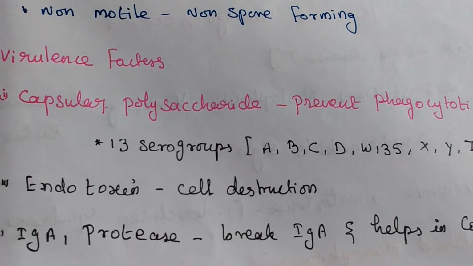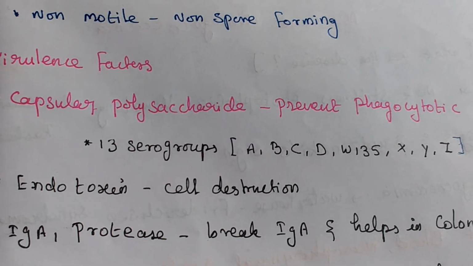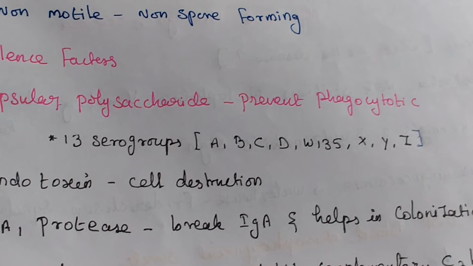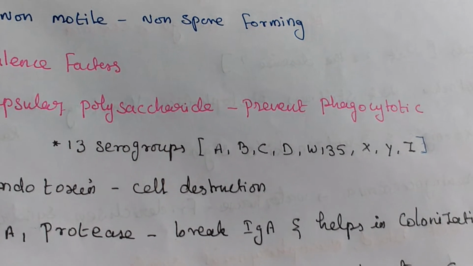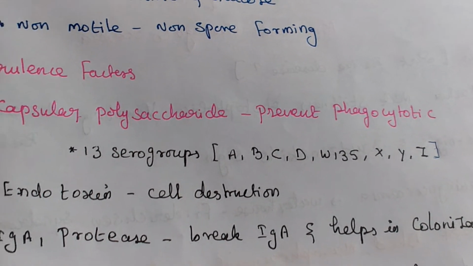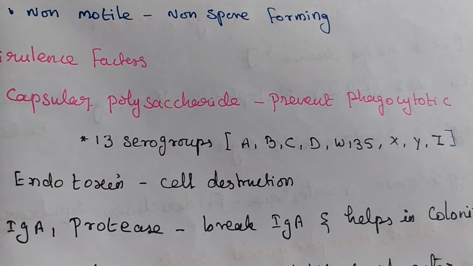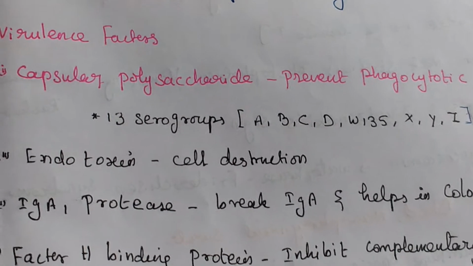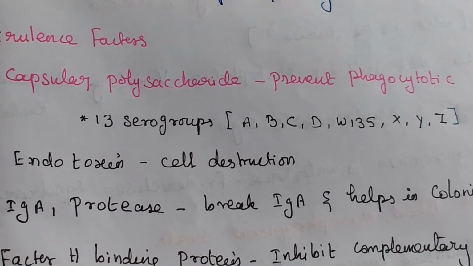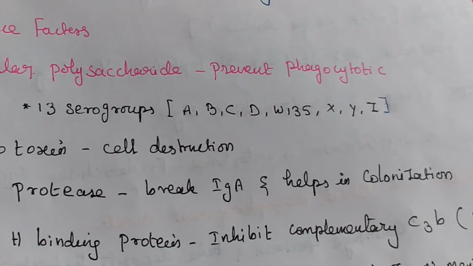Now we see about virulence factors. This one is capsulated, with capsular polysaccharide. What is the role of capsular polysaccharide? It prevents phagocytosis. It has 13 serotypes, A to Z. It has endotoxin. What is the role of endotoxin? Cell destruction. Then it has immunoglobulin A1 protease. This one breaks immunoglobulin A and helps in colonization.